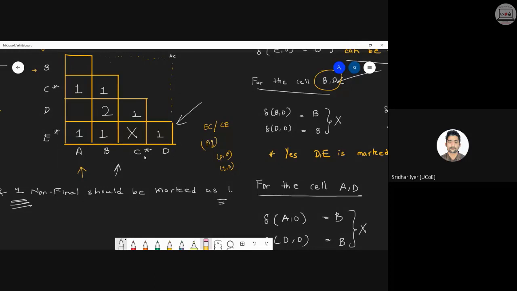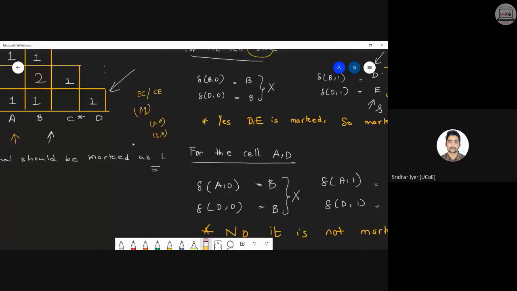It is currently marked with an X. You should not assume X as a mark. It has to be either 1 or 2. X is not a marking. I wrote that myself just to differentiate. If you want, I can remove this. So CE is unmarked. Then what to do?